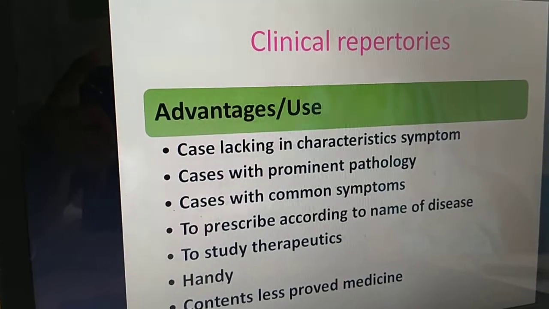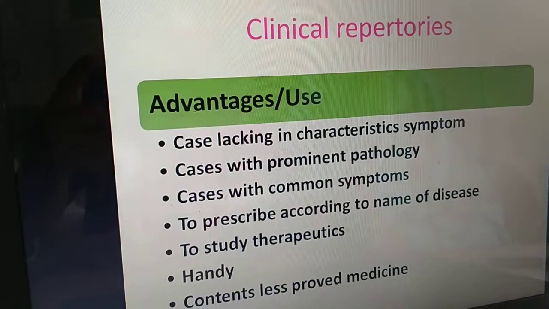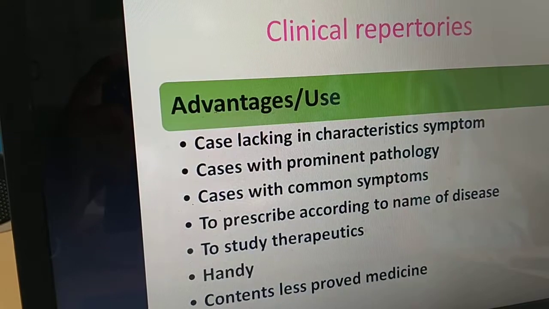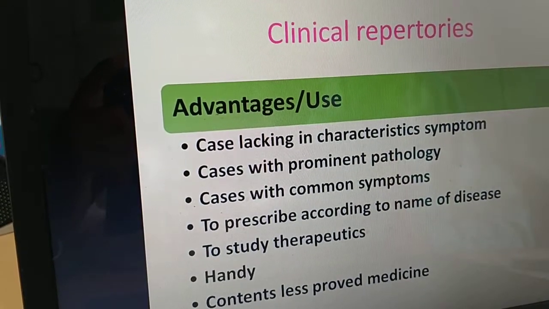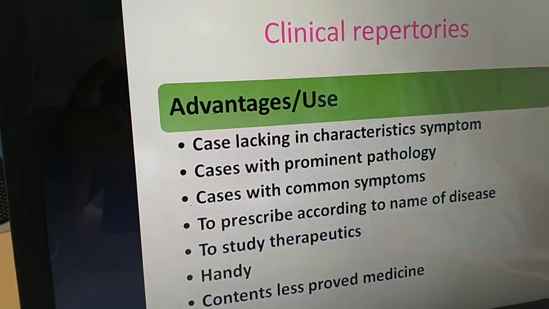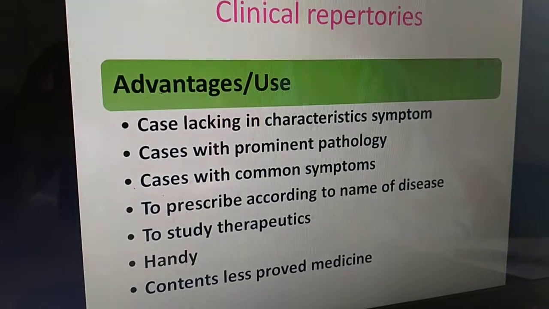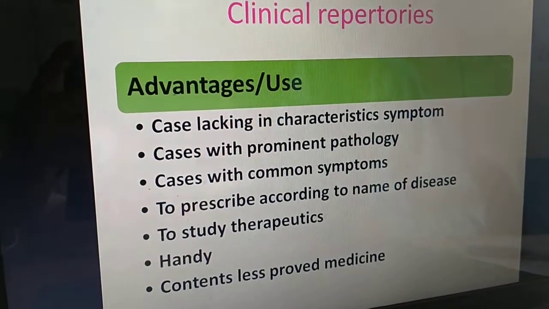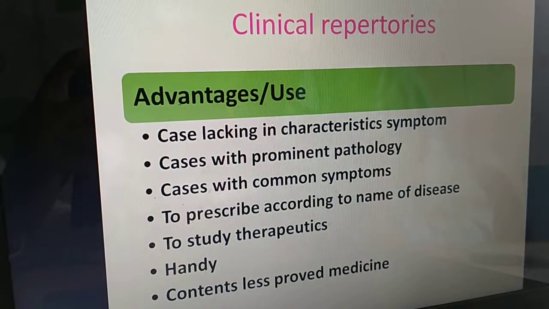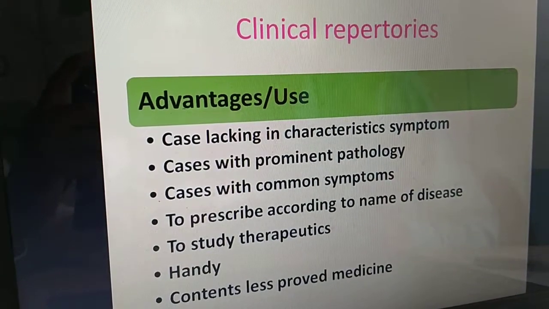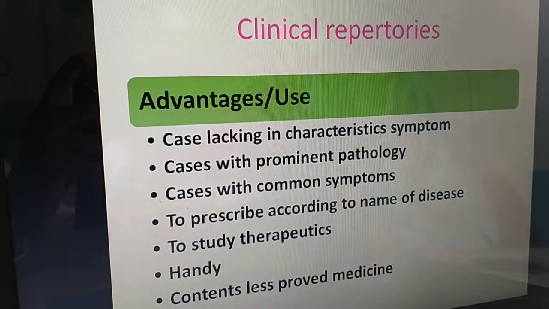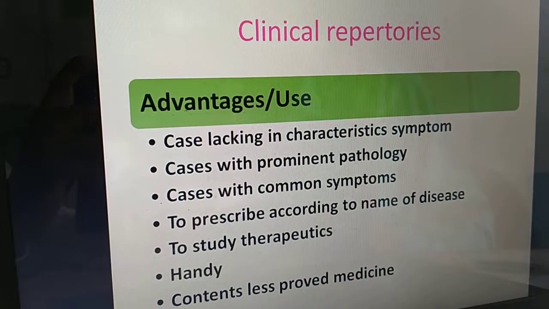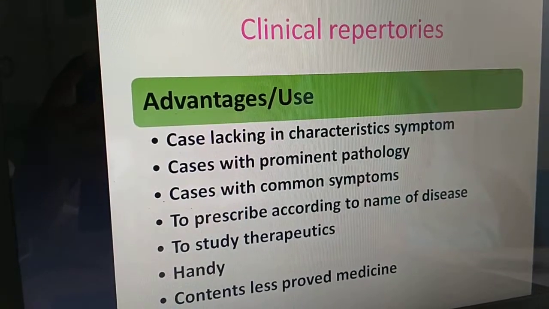Then sometimes we have to prescribe according to the name of disease, that in spite of best efforts of case taking we are not getting any specific PQRS symptom or any totality of symptoms, we don't have anything to prescribe other than the name of disease. If you open these repertories, see the name of disease, a few good remedies are given, 2-3 remedies are suggested, and from those names of remedies, if we go back to the case, we can individualize very easily and give a correct prescription.